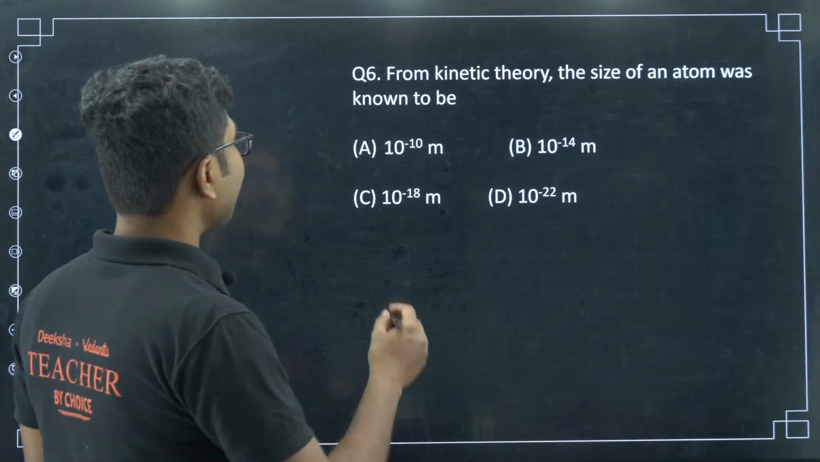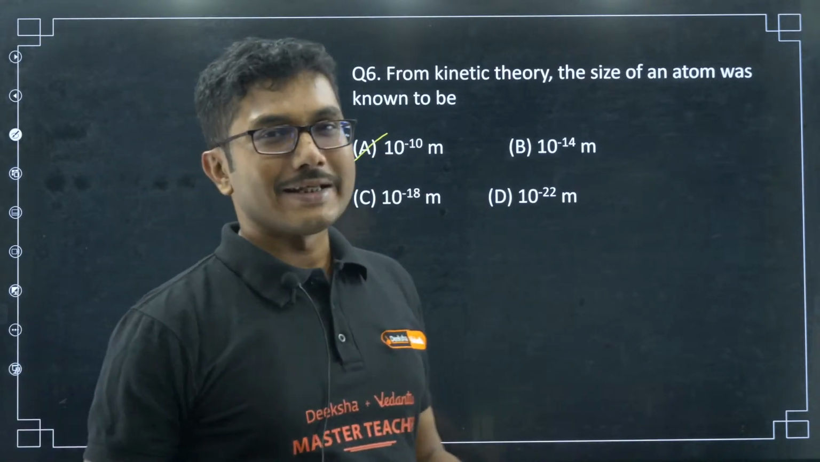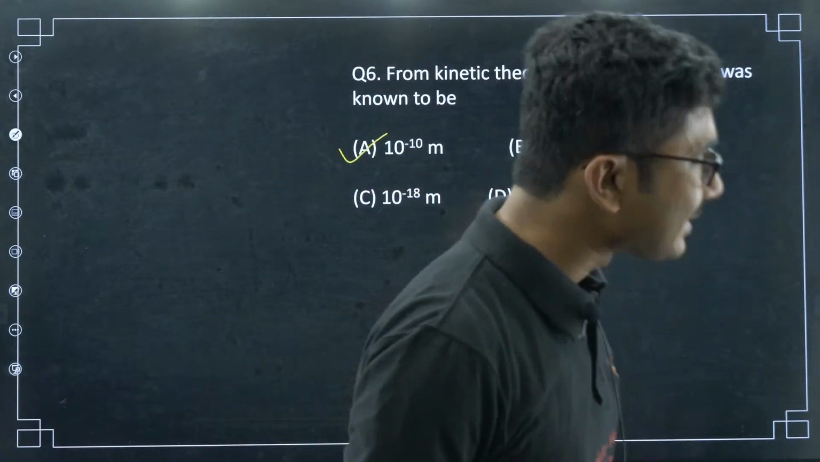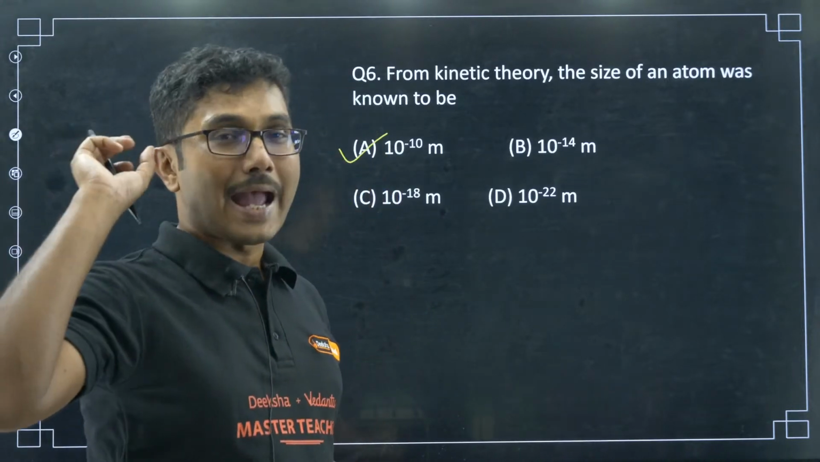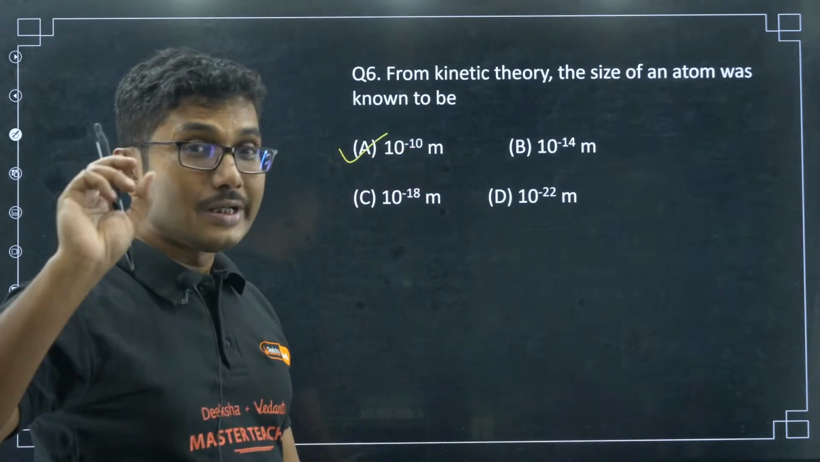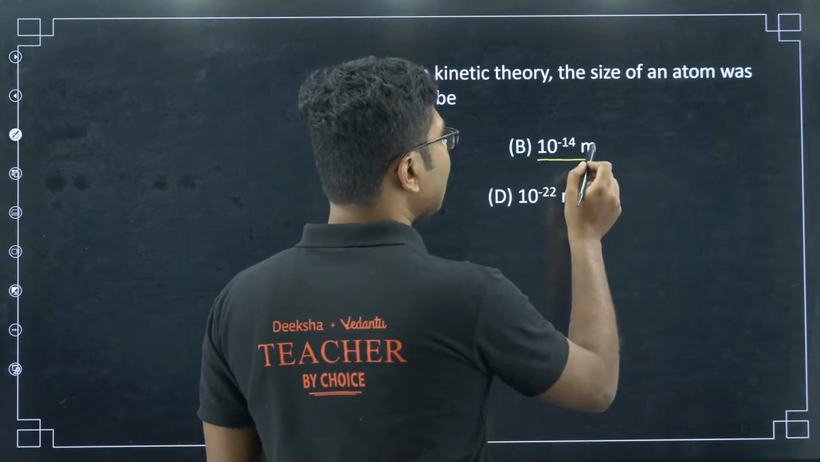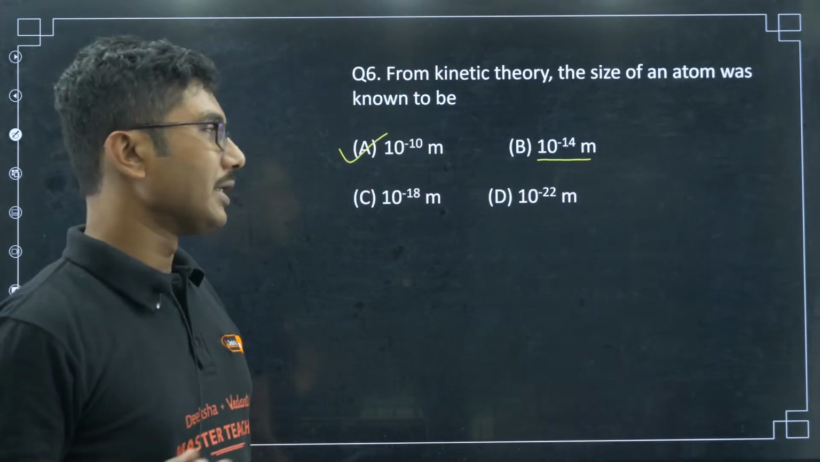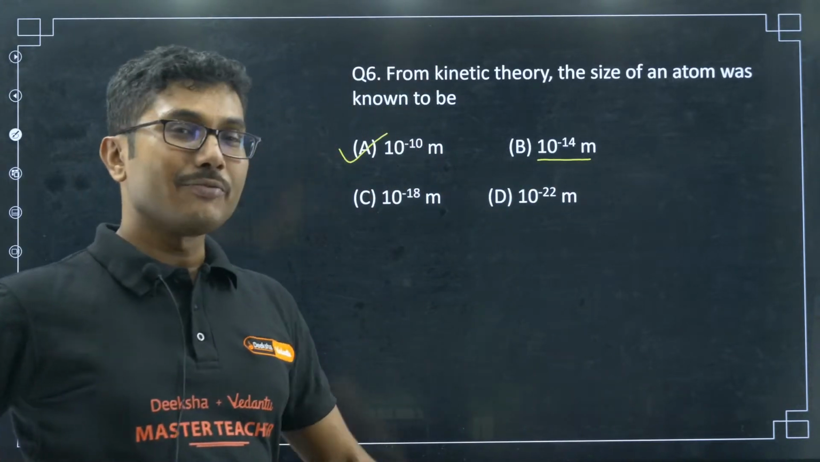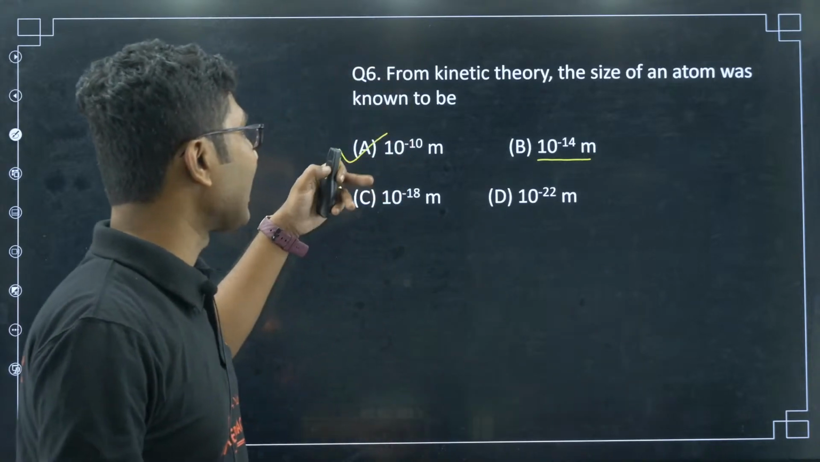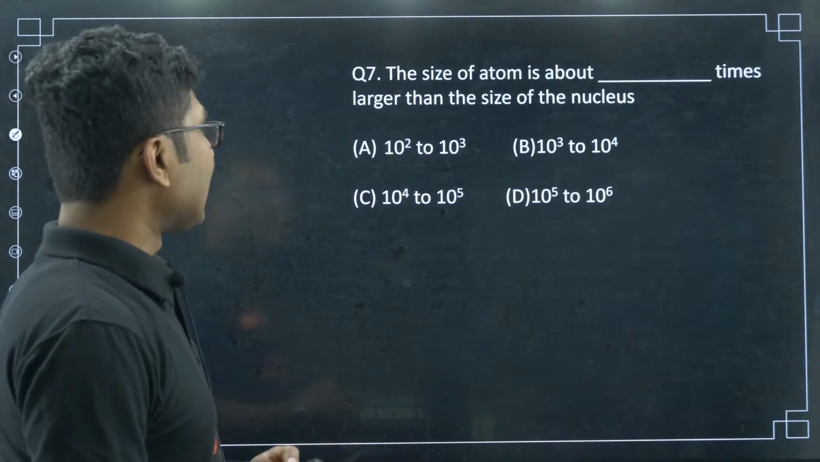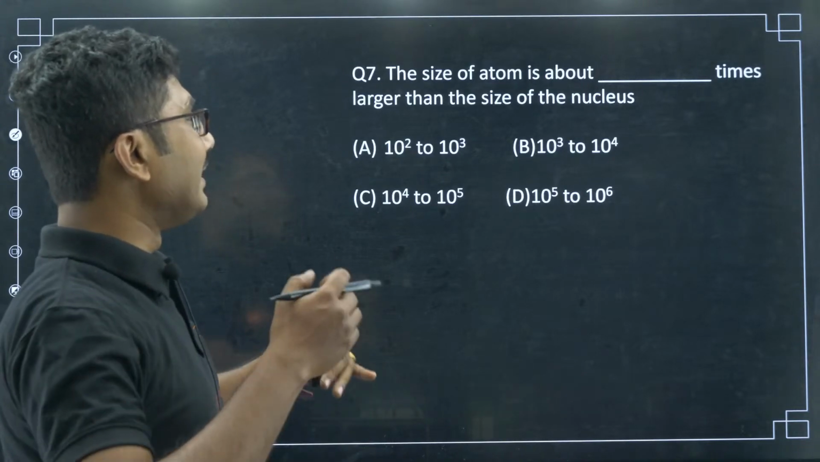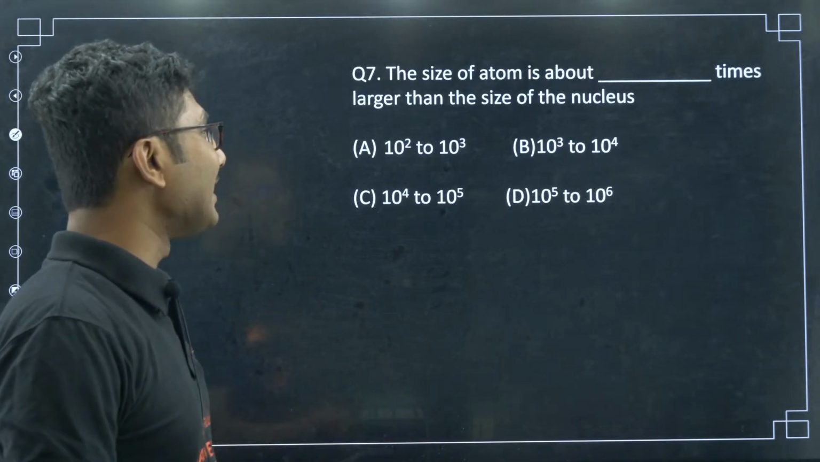Sky is saying option A, 10 to the power of minus 10 meter. Yes, the correct answer is 10 to the power of minus 10 meters. Remember that the size of the nucleus is about 10 to the power of minus 14 to 10 to the power of minus 15 meter. But the size of the atom, which is much higher than that, is actually 10 to the power of minus 10 meter. Now, the size of the atom is about dash times larger than the size of the nucleus.